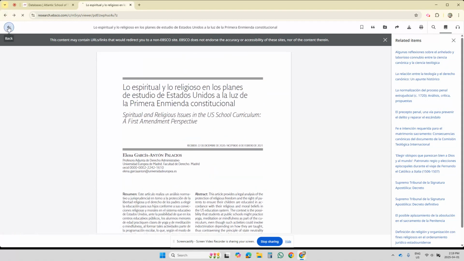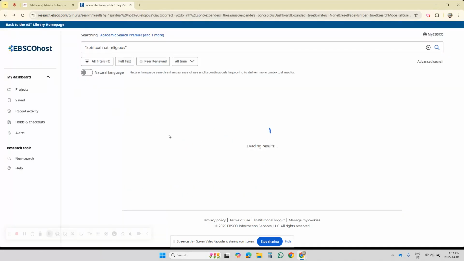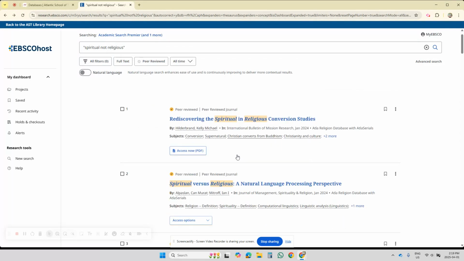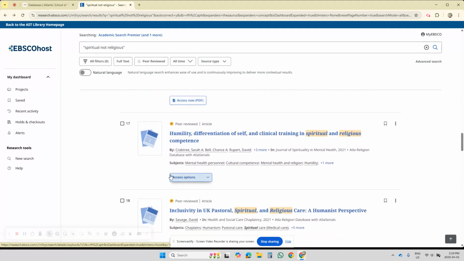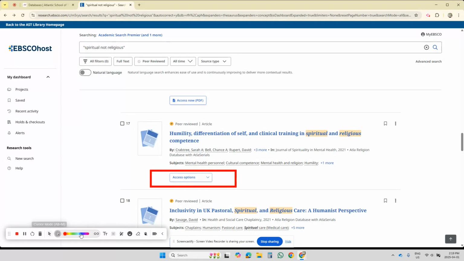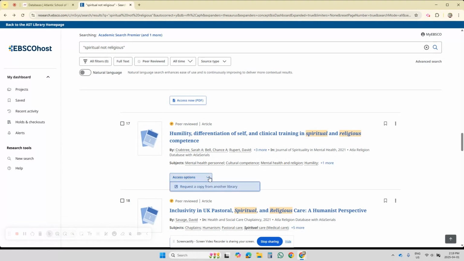I'll go back. So access now, but when I see a box like access options right here, a lot of them are access options. Let's see what this one gives me. Here we go.